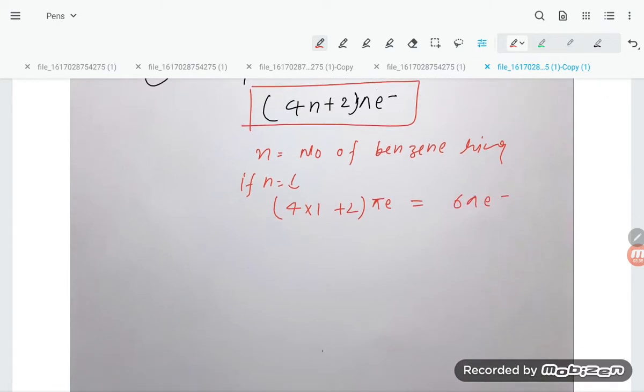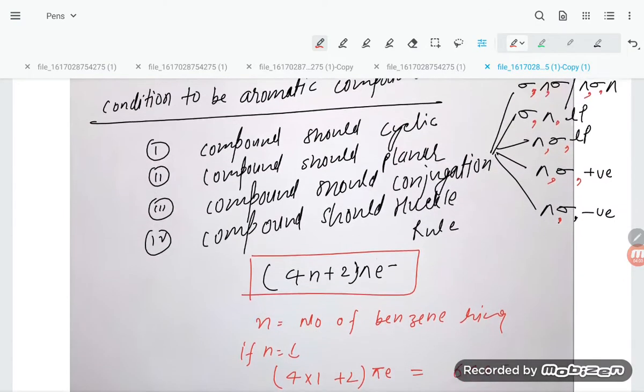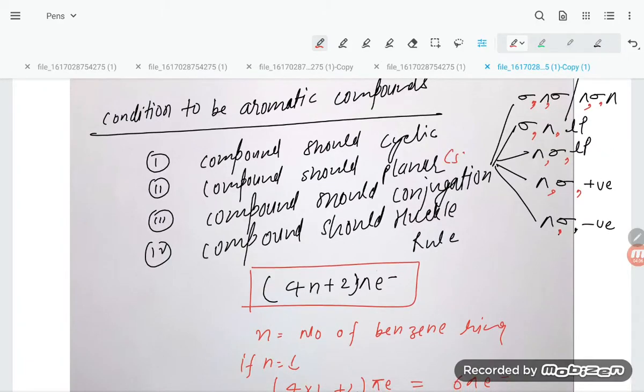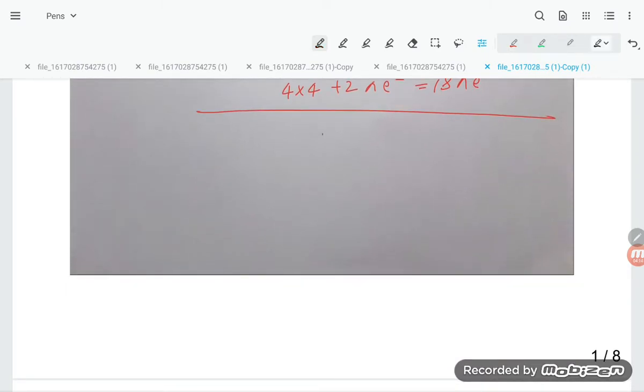If n equals 2, 4 into 2 plus 2 gives 10 pi electrons. Then 4 into 3 plus 2 gives 14 pi electrons. Next, 4 into 4 plus 2 gives 18 pi electrons. If these conditions are followed, planar meaning sp2 hybridized, the compound should be what, student? That is aromatic.